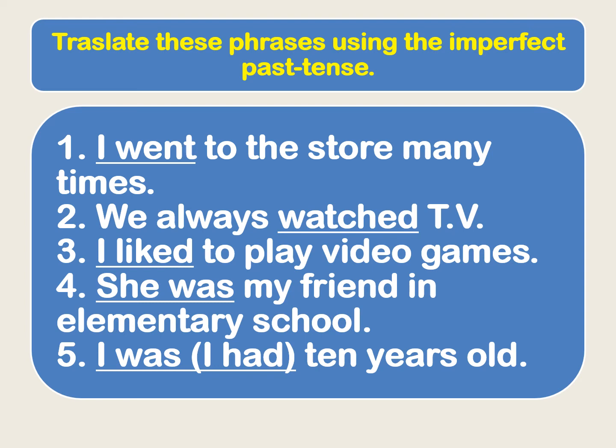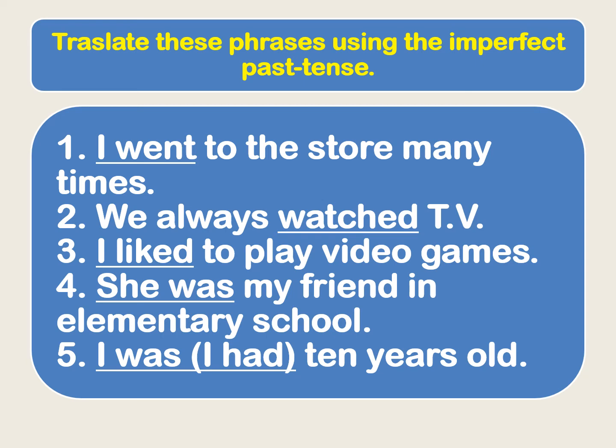Okay, numero tres, I liked. I'm going to say me gustaba. Me gustaba jugar videojuegos. So remember with gustar, we're going to use the third person singular or the third person plural form of the verb. Since to play is one verb, we're going to use third person singular. So gustaba and me, because I'm receiving the action. If I just had I liked video games, then I'm going to change it to gustaban. I'm going to have me gustaban los videojuegos.